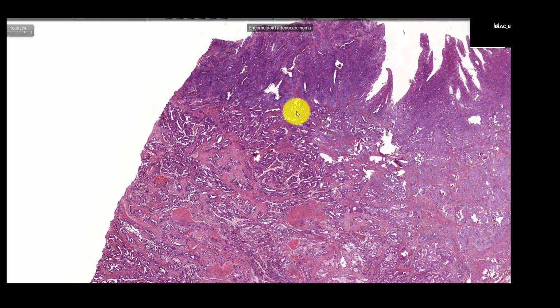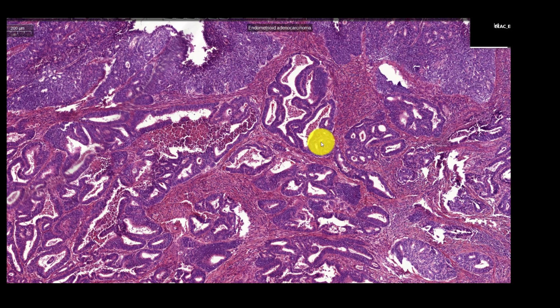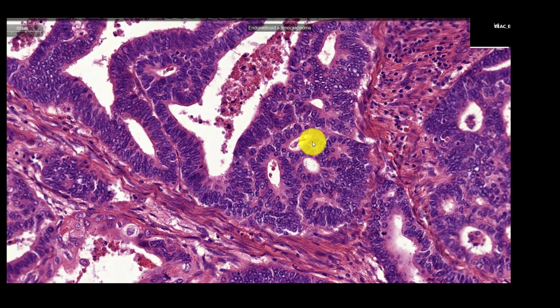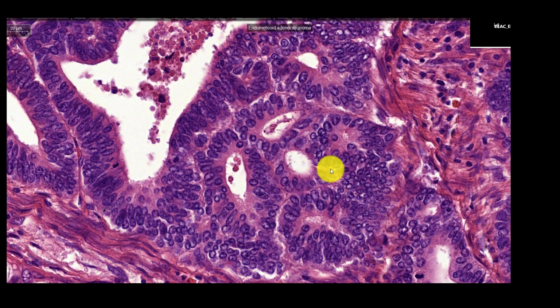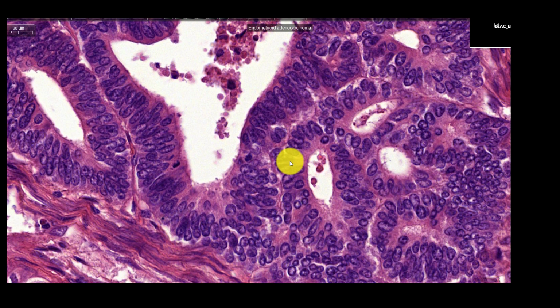It's low-grade because we can see no nests, no solid component of this tumor. Only glandular pattern is visible. If we take a closer look, at least 40 times magnification, we can see the high cellular atypia with rounded nuclei with crowding in the glands and loss of polarity of the glands.